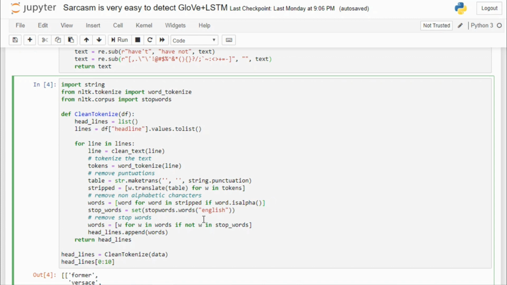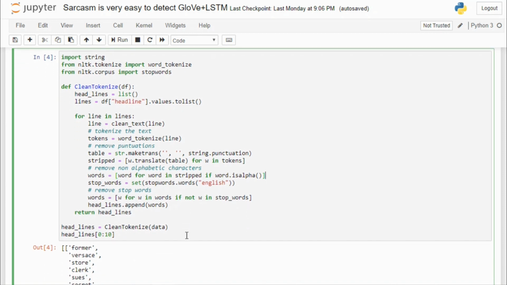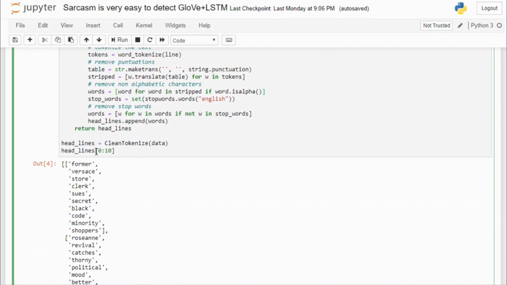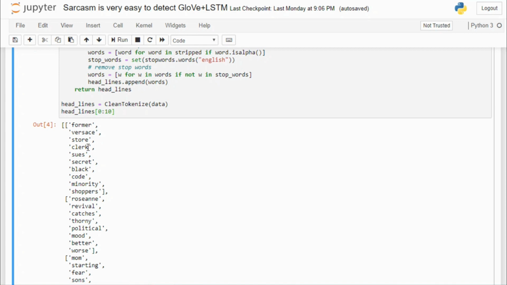After that, I'm removing the common stop words from the English language. Stop words are the words that are very frequent, like to, the. They won't help our machine learning model to learn anything, so it's better to remove them. So after all these things are done, we will be left with a properly cleaned list of headlines. I have printed the first 10 headlines also. You won't find any articles or prepositions. You won't find any numbers. And everything has been converted into lowercase letters. Okay. Now let's move on.